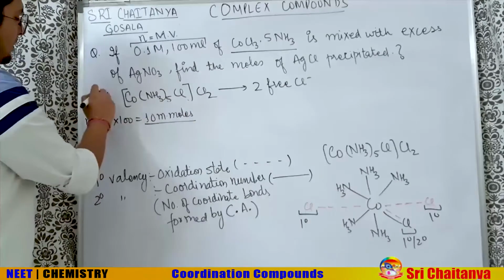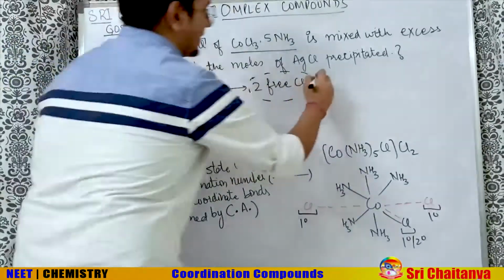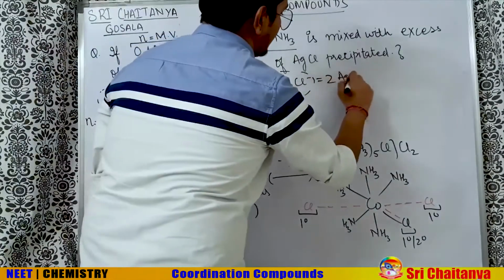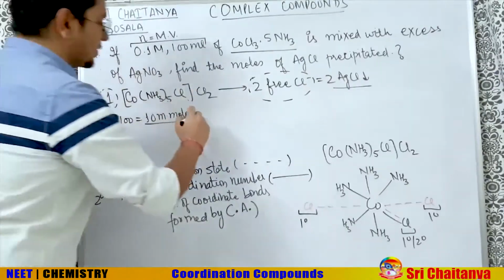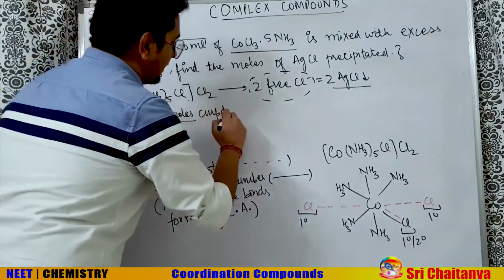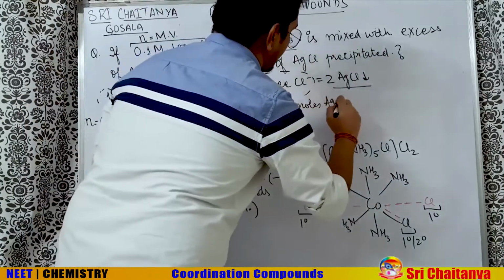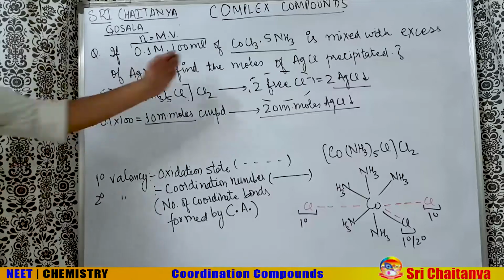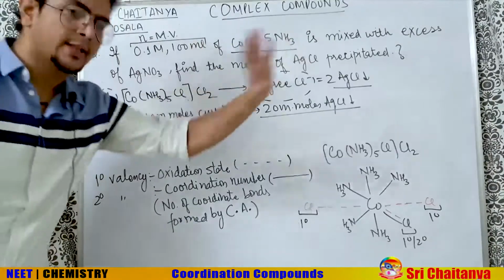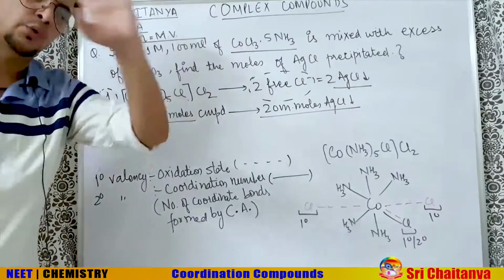So simple unitary method: if one complex has 2 free Cl minus, that means 2 AgCl precipitate will come. Then 10 millimoles will have how much? So 10 millimoles of compound will give 20 millimoles of AgCl precipitate. One gives 2 free Cl minus, that is 2 AgCl precipitate. So 10 will give 20.